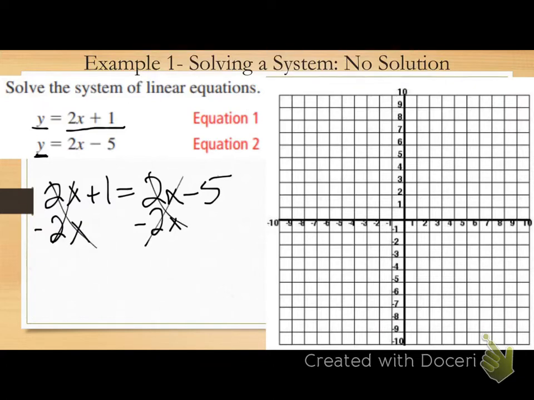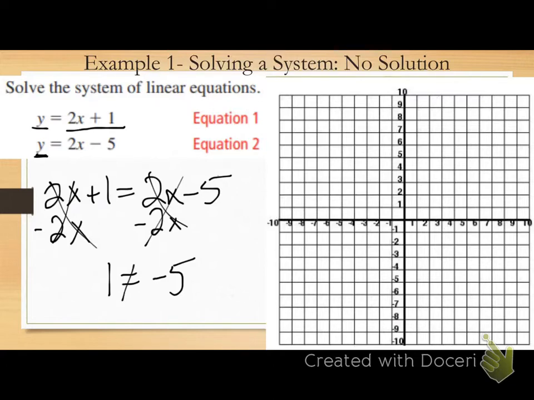Cancels out all of my x's, right? Do I have any x's left? No. What's left on my left side of the equation? 1. What's left on my right side? -5. Is that a true or false statement? False. 1 does not equal -5, does it?